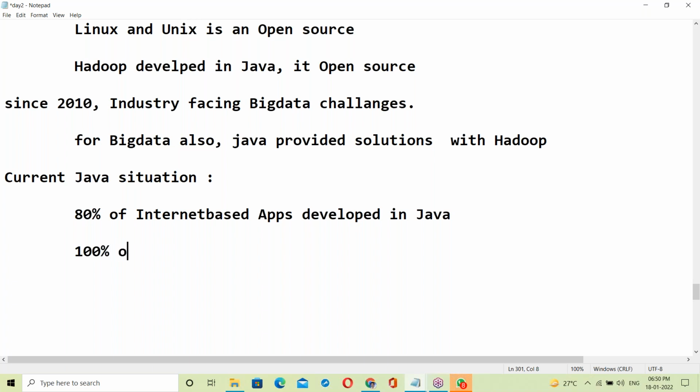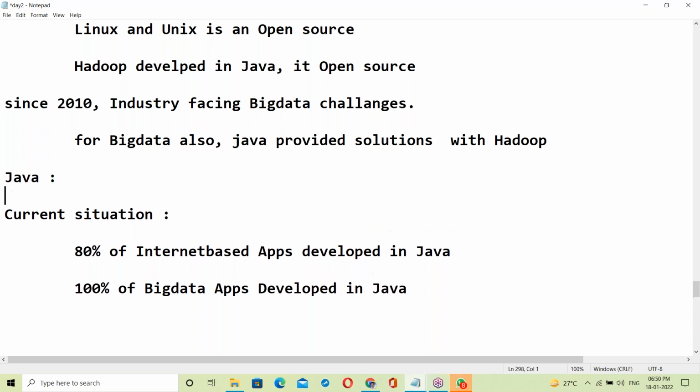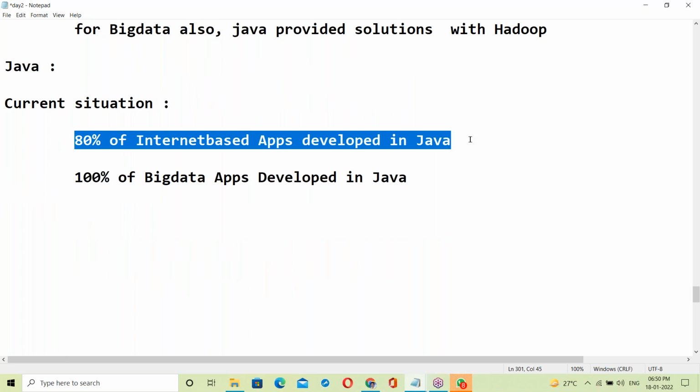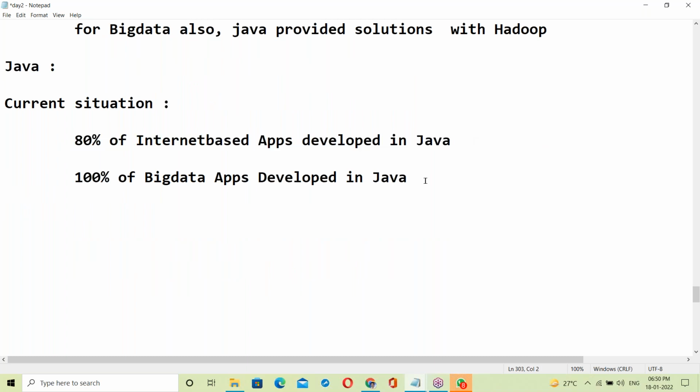Next, 100% of big data applications are developed in Java. That is the current Java situation.